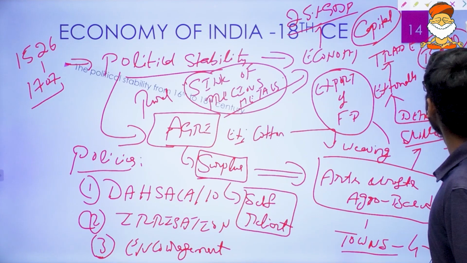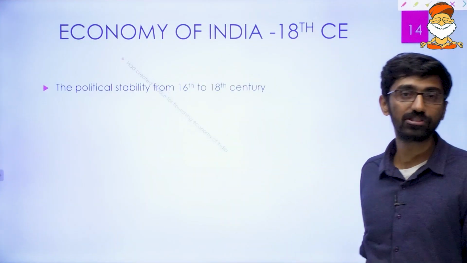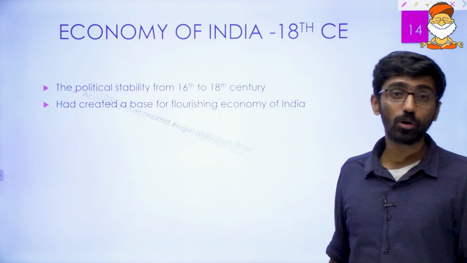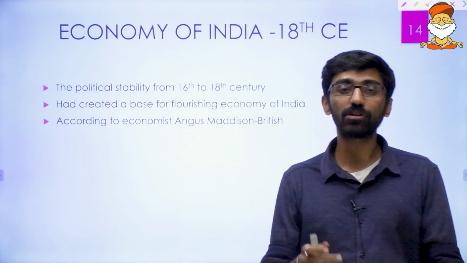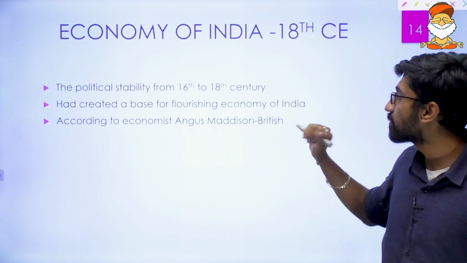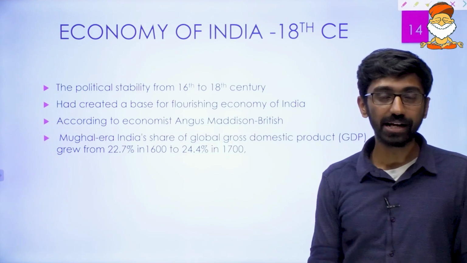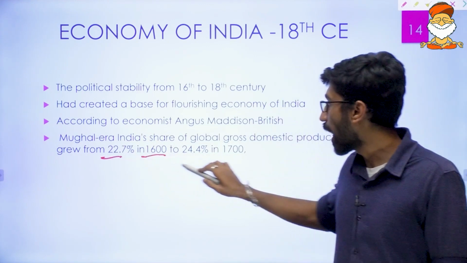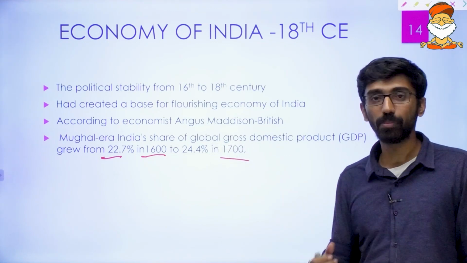Now we can start from, as I told you already, the political stability from the 16th to the 18th century in India, and that political stability created the base for the growth of surplus agriculture. I already mentioned the British economist Angus Maddison. According to his estimates for the Mughal era, India's share of the world's GDP from 1600 was 22%, and by 1700 it was nearly 25%, and the actual figure is 24.4%.